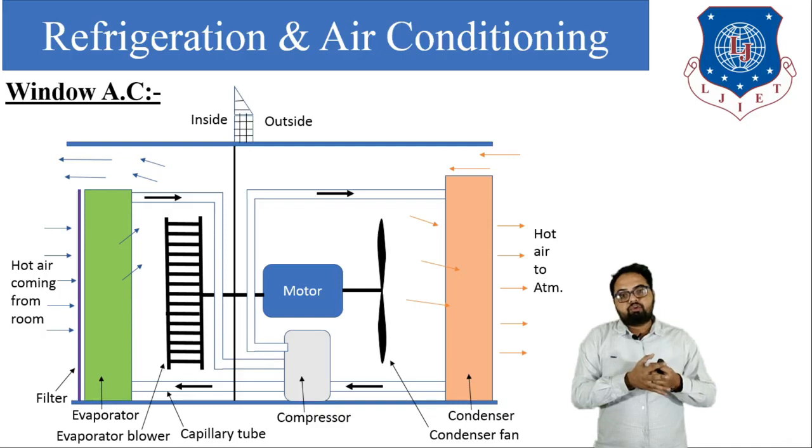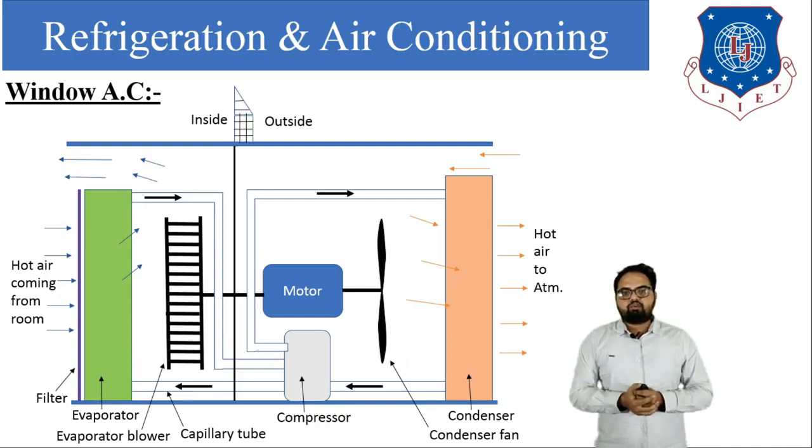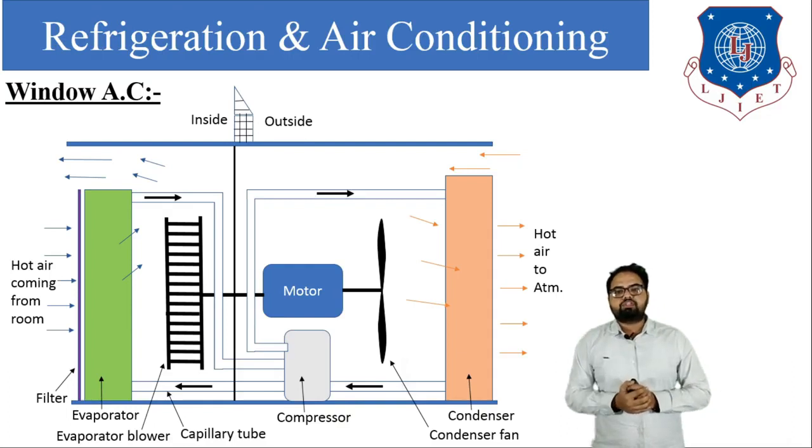With the air there is always some amount of moisture present. As the air gets cooled, condensation of the moisture takes place, and all that moisture is converted into small liquid droplets, which are collected inside the tray.